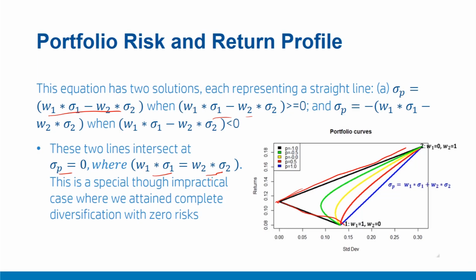This is a very special but impractical case where you attain complete diversification with zero risk. Such cases of negative correlation are rarely observed, and are okay from a theoretical point of view but not observed practically. However, if we assume them to be true in the theoretical sense, then there is a possible combination of weights W1 and W2 such that W1 sigma 1 equal to W2 sigma 2, and the risk of such a hypothetical portfolio becomes 0, or is neutralized. This is a special case where minimum risk sigma p equal to 0 is observed.